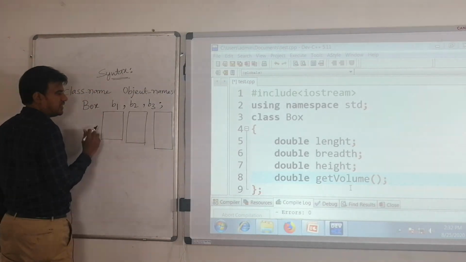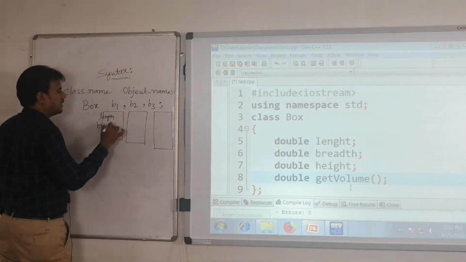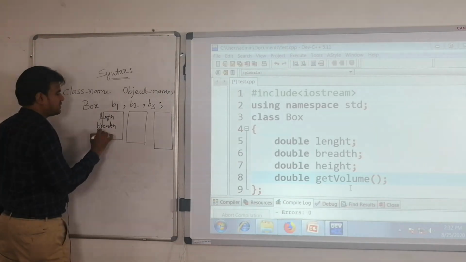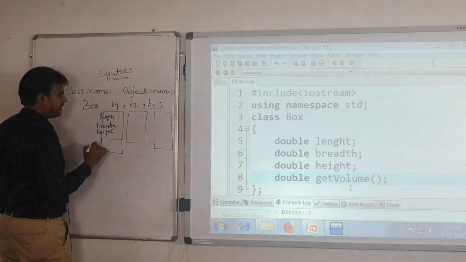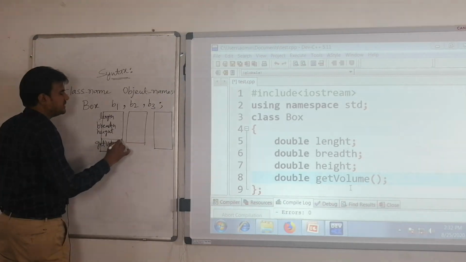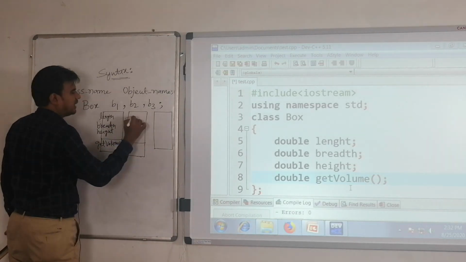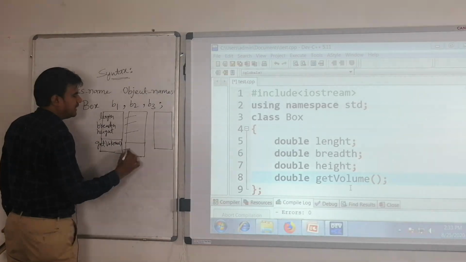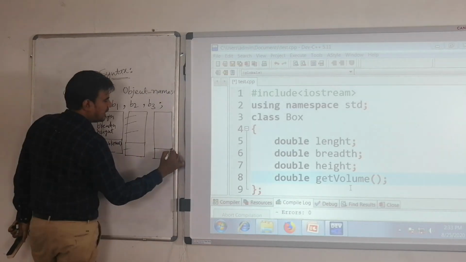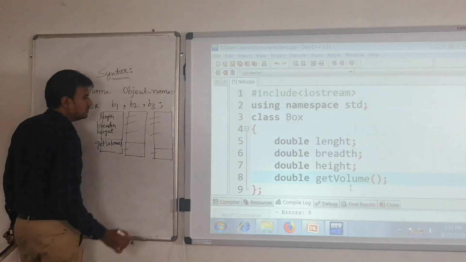So this B1, what is it going to have? It is going to have your length, breadth, height, 3 variables, and what member function is it having? Get volume. Likewise, B2 is also going to have the same thing: length, breadth, height and get volume. And B3 is also going to have length, breadth, height and get volume function.